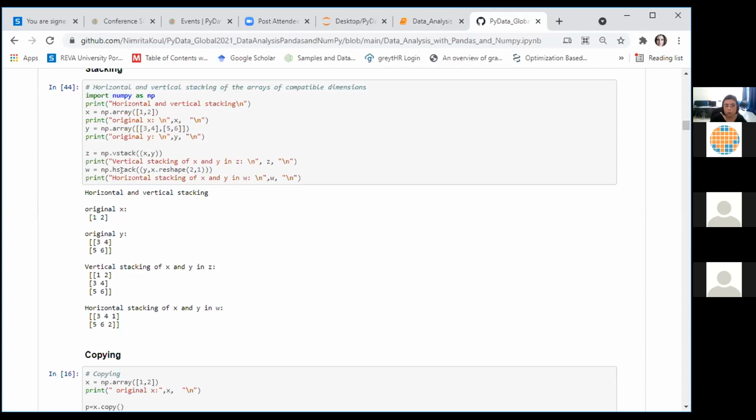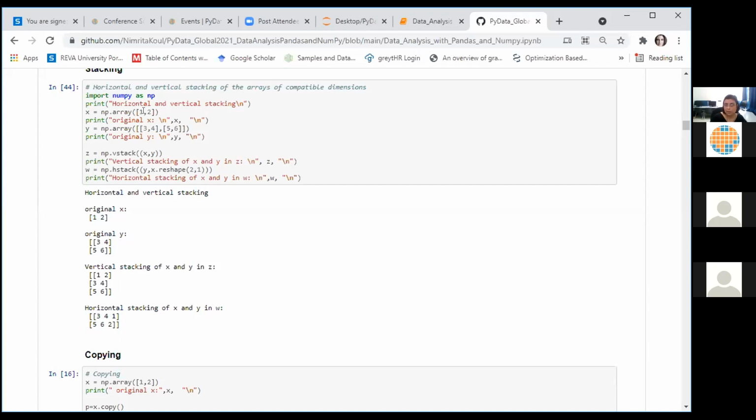So when we want to horizontally stack X and Y together, we will need to reshape X, right? My X is a flat vector here. I want to convert it into a vertical vector before I can join it horizontally with Y, which has 2 columns and 2 rows. Since X has only 1 row, I have to reshape it to contain 2 rows so that I can place it next to Y. That can be done here using the reshape function. We have reshaped X to contain 2 rows and a single column.